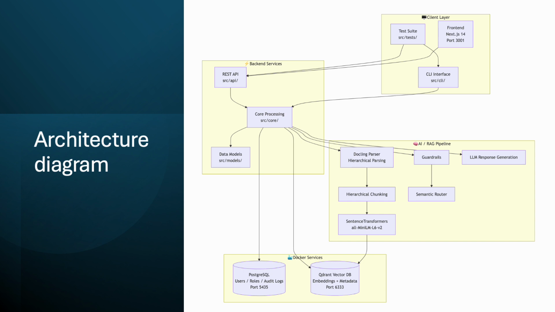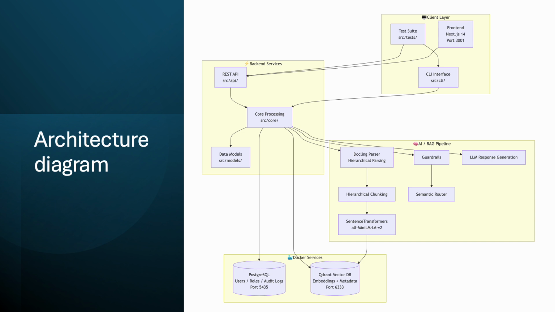The content of the documents, or the chunks of the documents, are maintained as vector points in our Qdrant vector DB. For the front end, we have used Next.js, and we also provide a CLI interface so that multiple documents can be chunked directly using the CLI and deployed to Qdrant.